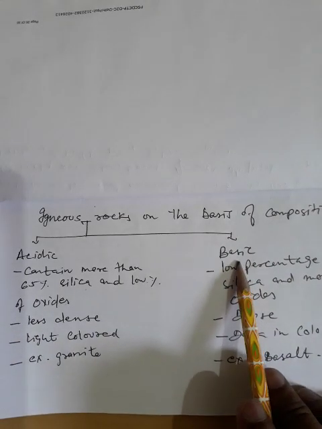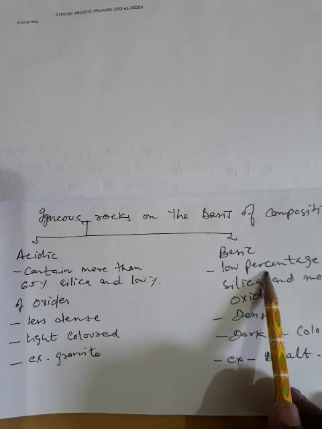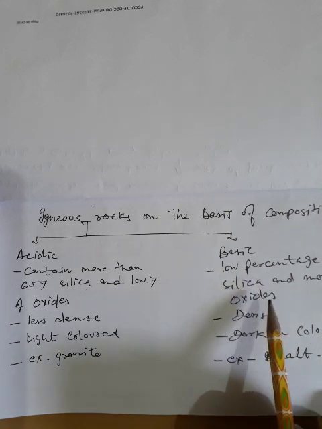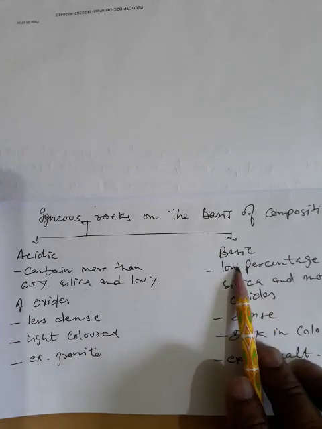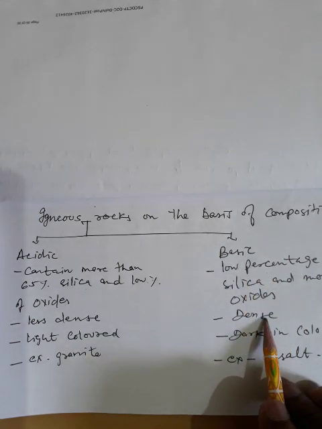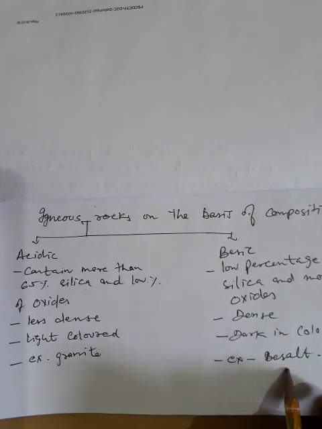And the basic igneous rocks have a low percentage of silica and a high percentage of oxides. These basic igneous rocks are dense, they are dark in color, and an example of basic igneous rocks is basalt.